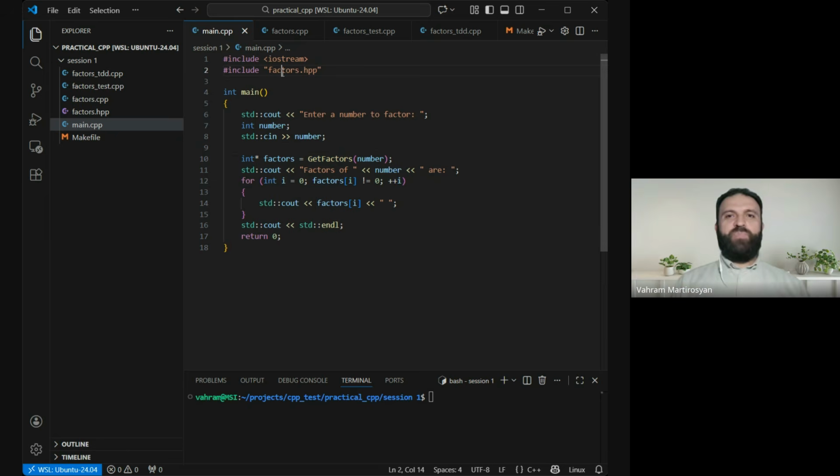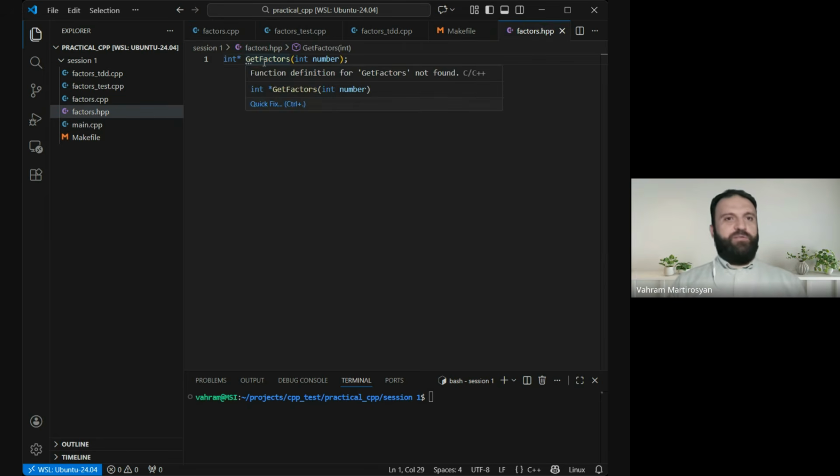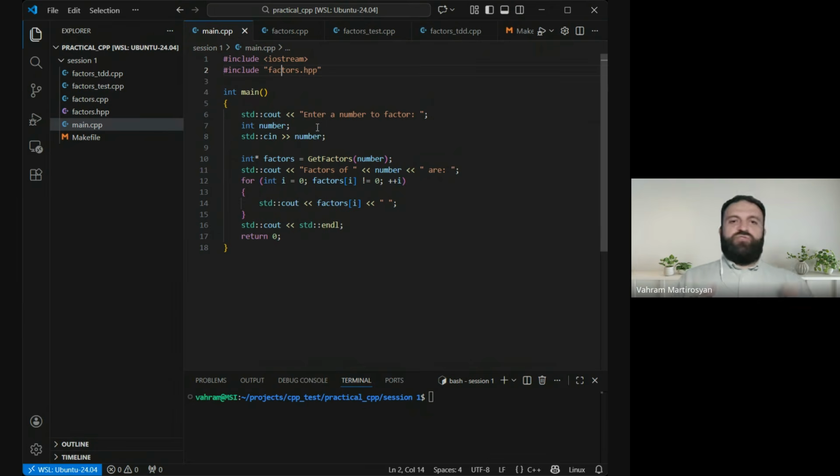So the compiler has the prototype. The prototype just tells that, yes, there is a function, get vectors. It really accepts an integer and returns an integer pointer. So the compiler can just go on. From the compiler's perspective, the code can be translated into lower languages. Like in our case, we are going to use Clang. So the languages are LLVM IR, and then it can be transformed, optimized, and then it will be translated to some assembly language. In our case, it is going to be x86 64-bit assembly language. Then it will be converted into an object file.